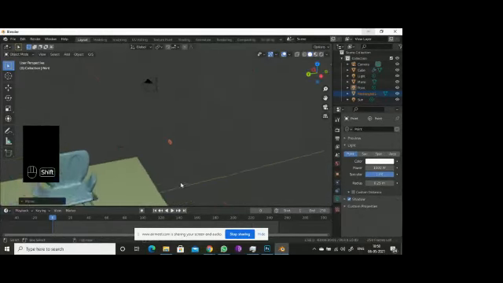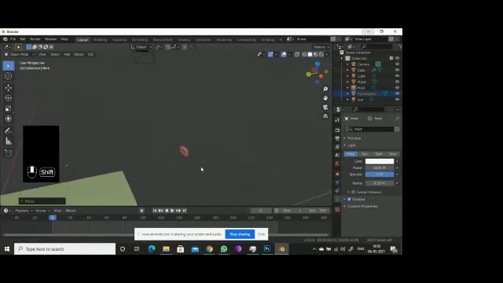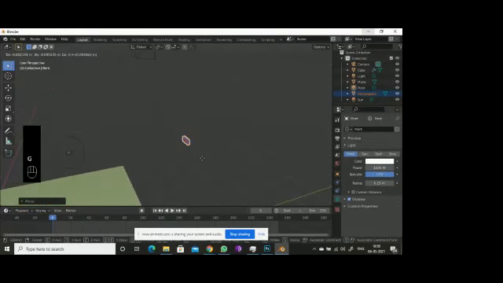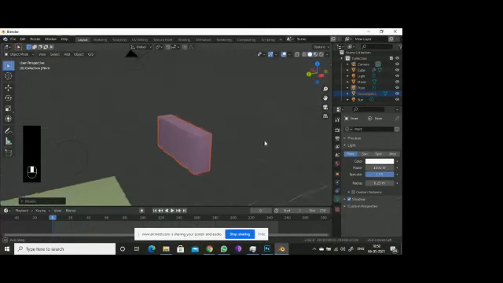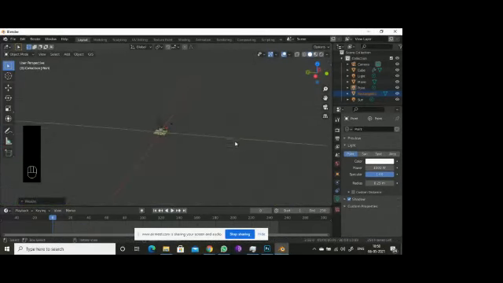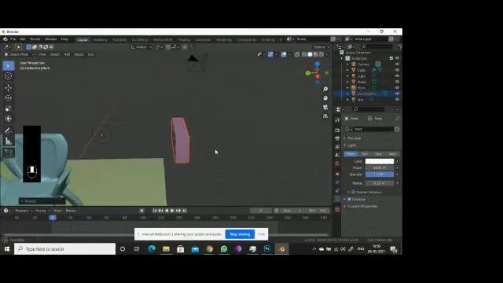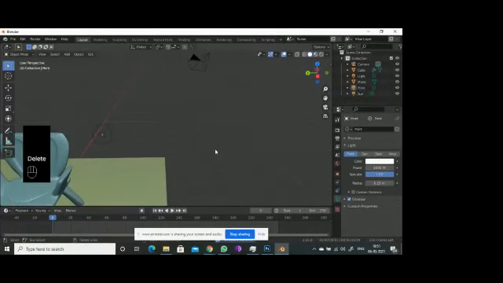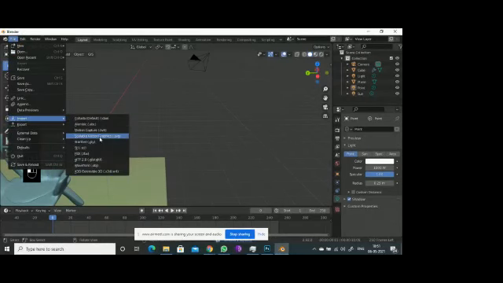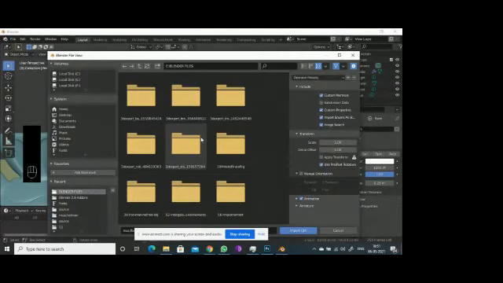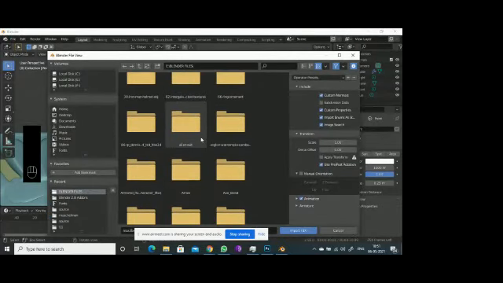So it's very light. Okay, this is the file, and I have imported it. I'm deleting it. If you want any other model, I will import any other model. So you might be getting clarity.